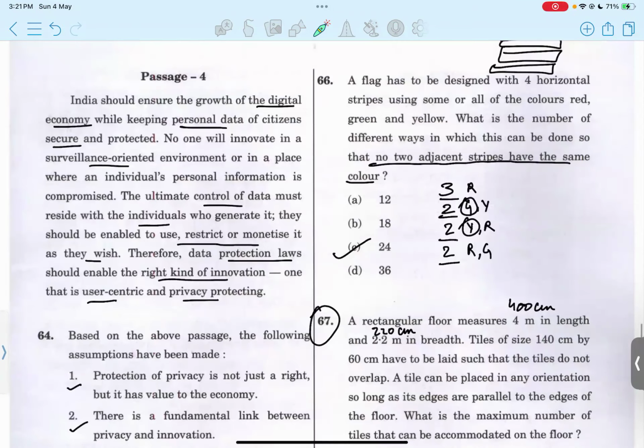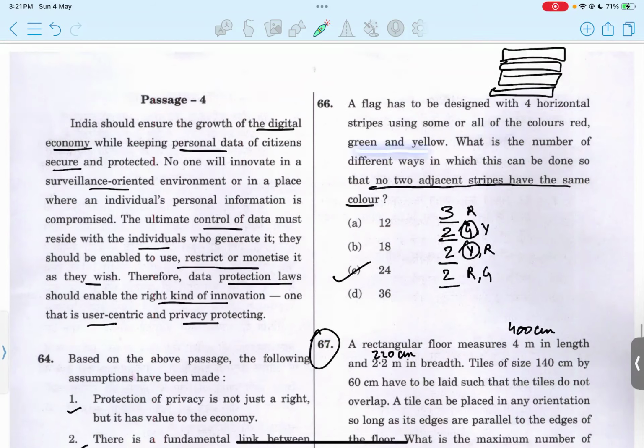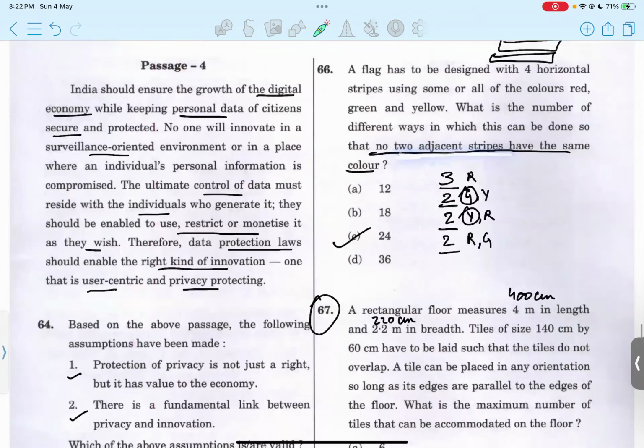In 66, we are given that we have to make a flag. It has to be designed with 4 horizontal strips using some or all of the colors red, green and yellow. What is the number of different ways in which this can be done so that no two adjacent strips have the same color?